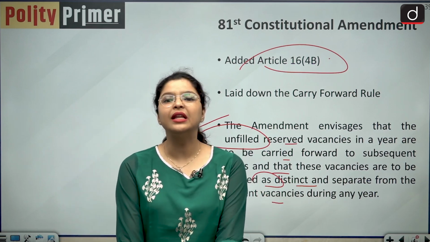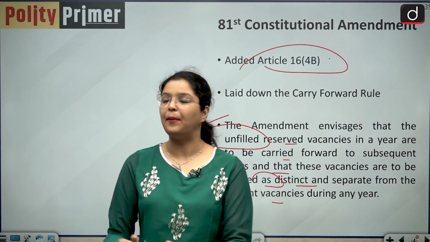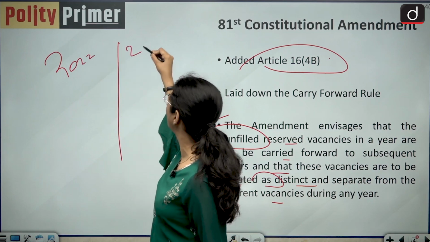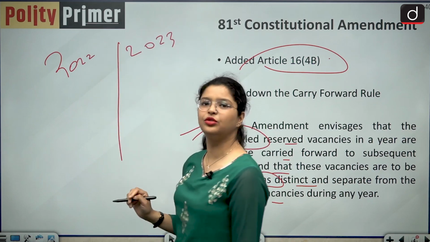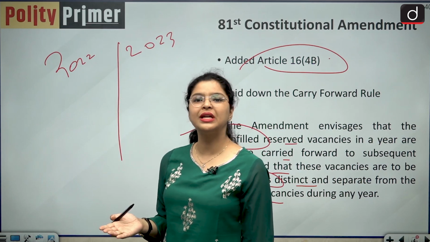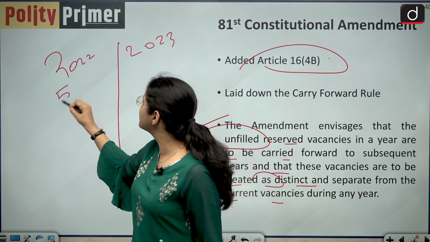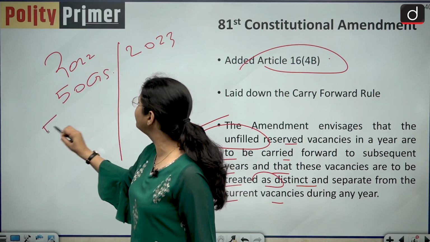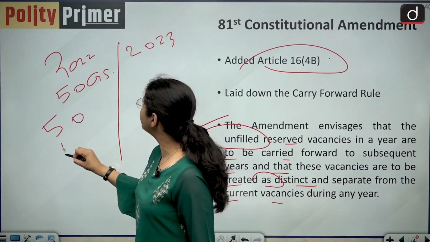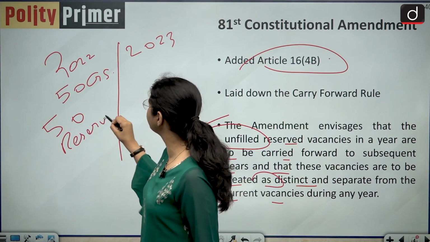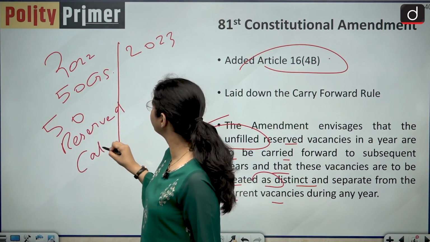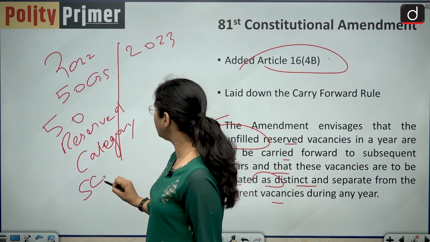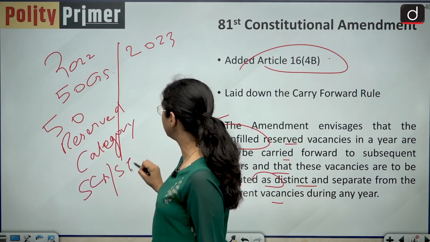Let me explain this to you by a very simple example. Suppose this is year 2022 and this is year 2023. Your UPSC notification came, hypothetically, with 50 seats for the general category and 50 seats for the reserved category, particularly the SCs and the STs.